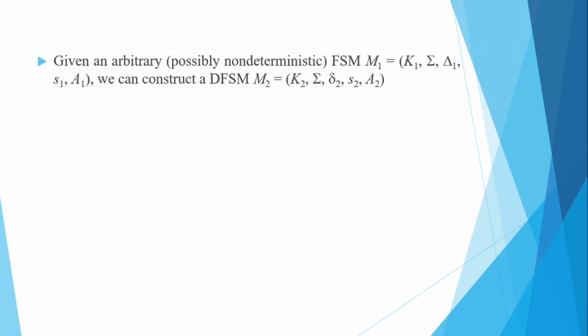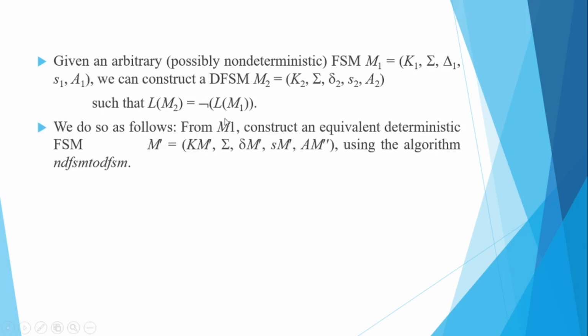Now if you consider a non-deterministic FSM M1, then we can construct a DFSM M2 equal to K2, sigma, delta 2, s2, K2 minus A2, such that the language of M2 equals the complement of L of M1. We do so as follows.